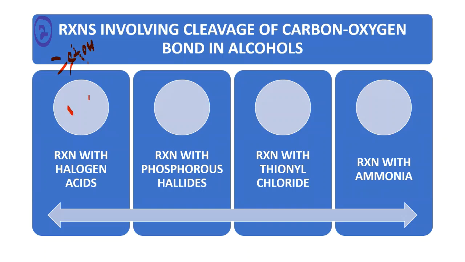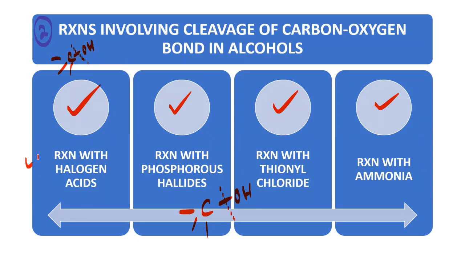Reaction with halogen acids, reaction with phosphorus halides, reaction with thionyl chloride, and reaction with ammonia. In these reactions, you will find that there is a cleavage of the carbon-oxygen bond in the case of alcohols. So remember that, and let's go further.